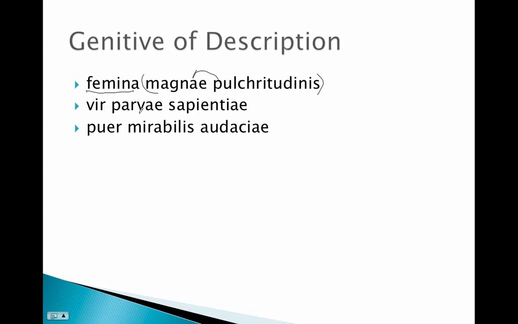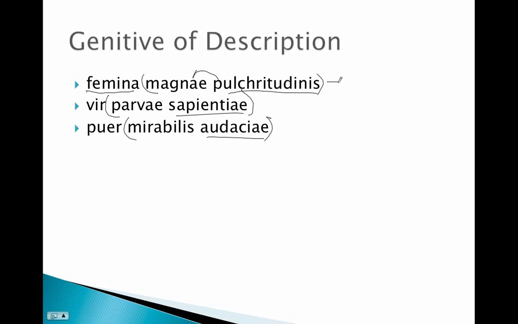Or a man, a vir parvae sapientiae, a man of little wisdom. Or a puer mirabilis audaciae, here's our genitive of description, a boy of wonderful boldness. Sapientiae, audaciae, pulchritudinis are all abstract qualities that are describing the person.